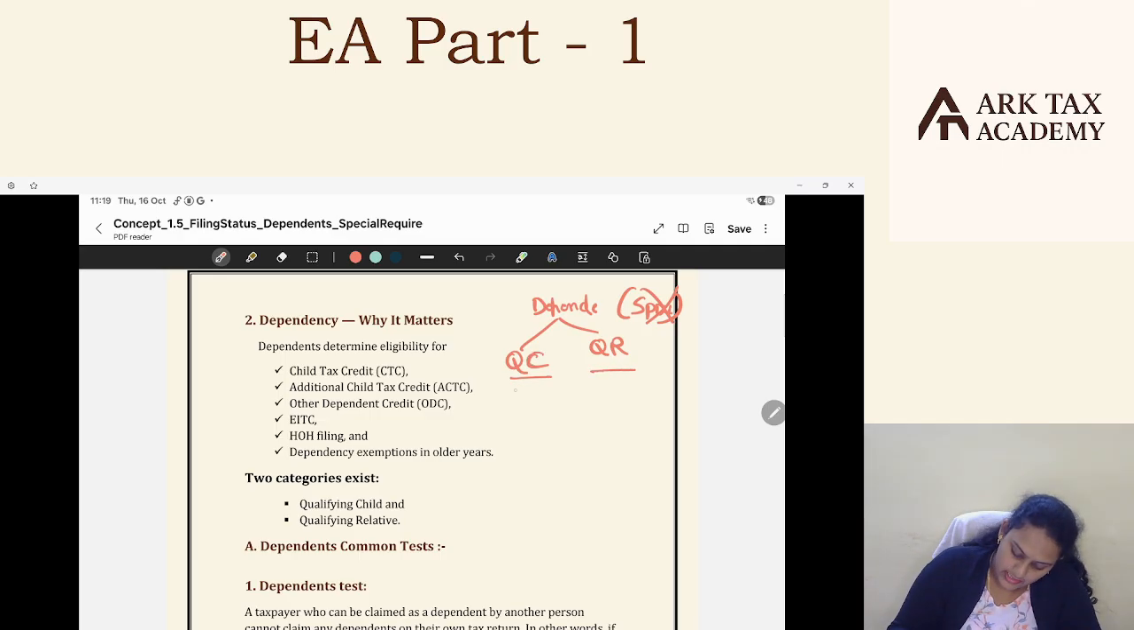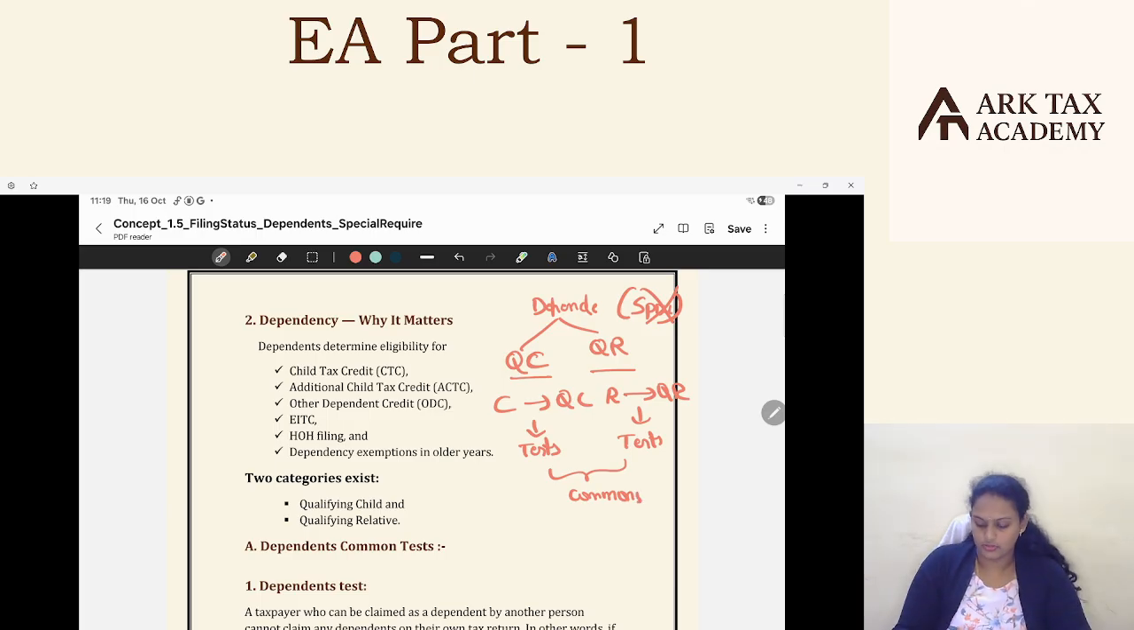For a child to be a qualifying child, the child needs to satisfy certain tests. Even when a relative wants to be a qualifying relative, they need to satisfy certain tests. And there are a few tests which are common to both child and relatives. Common tests. Okay. Why are dependents important?